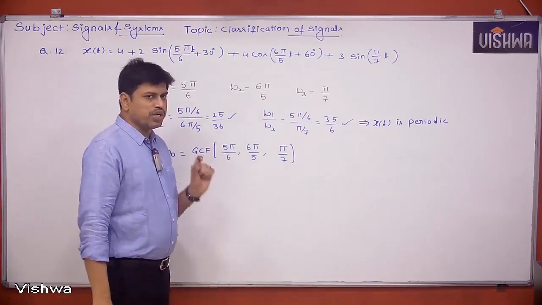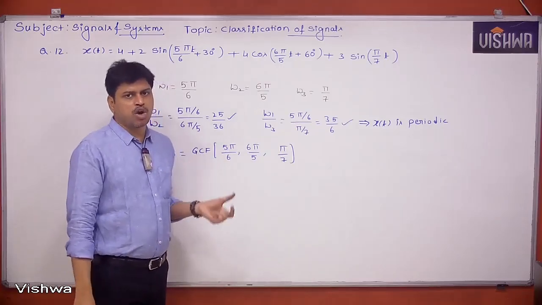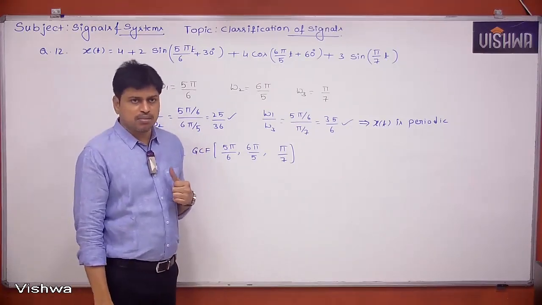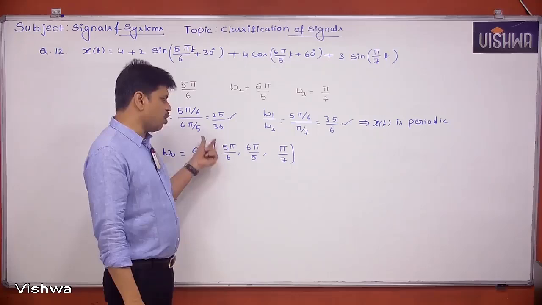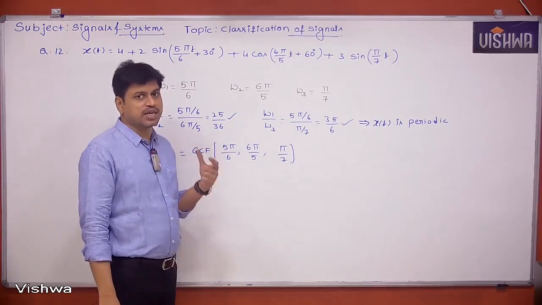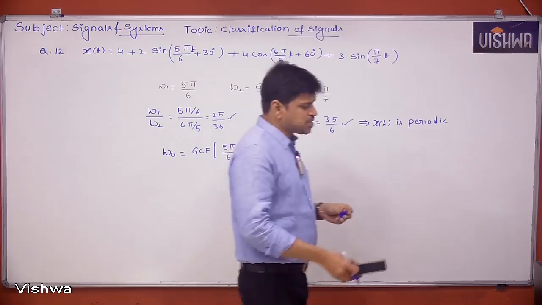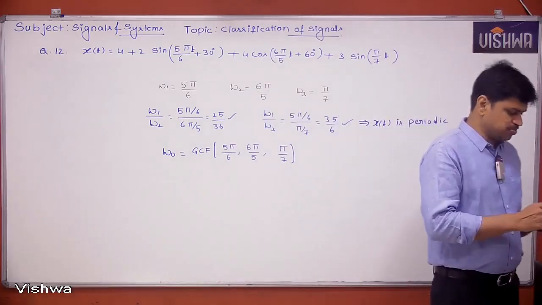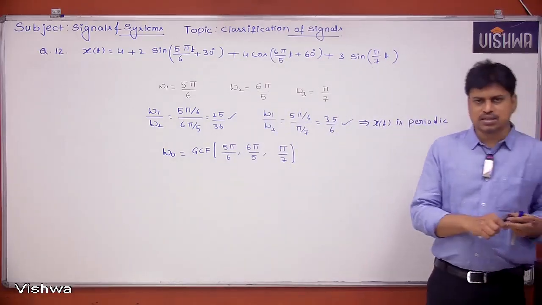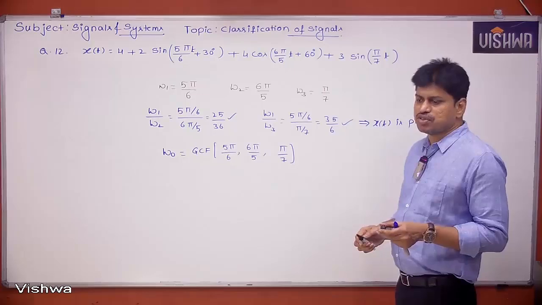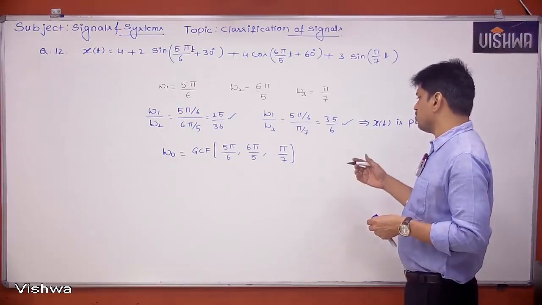Remember, we know how to calculate the greatest common factor of numbers, but many people don't know how to find the GCF, that is greatest common factor, of fractions. You might study this in the aptitude sessions. So how to calculate the LCM and GCF when fractions are given.